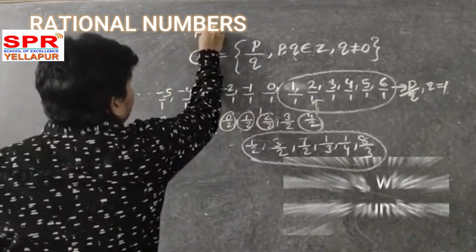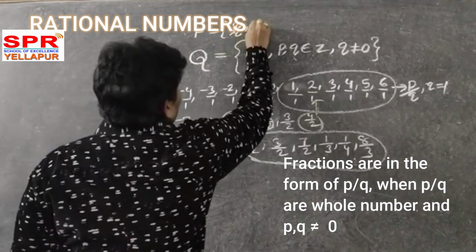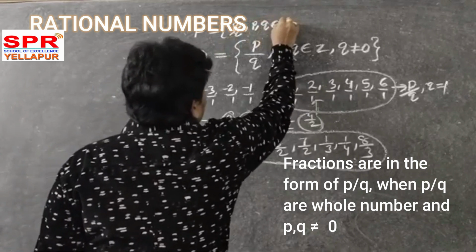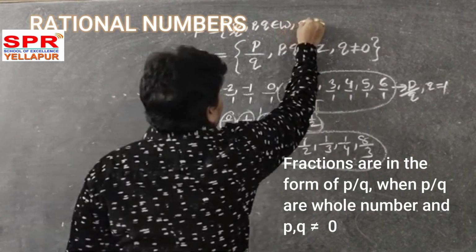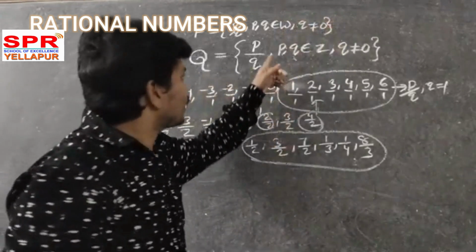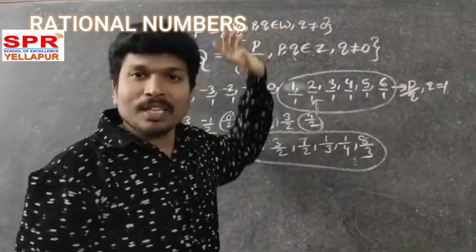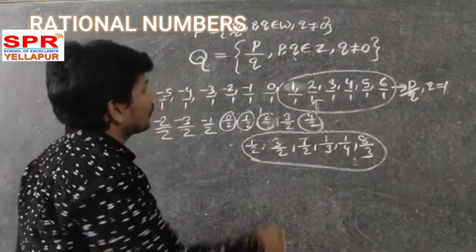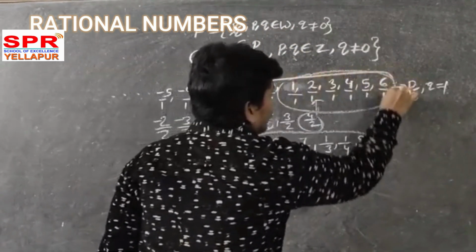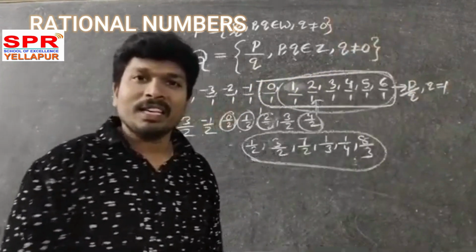Fractions are also in the form of P by Q, where P, Q are whole numbers and Q not equal to 0. So now you observe the difference between these two. Here both are integers, here both are whole numbers. Both being whole numbers means it must be from here to here, this part only. Yes or no?